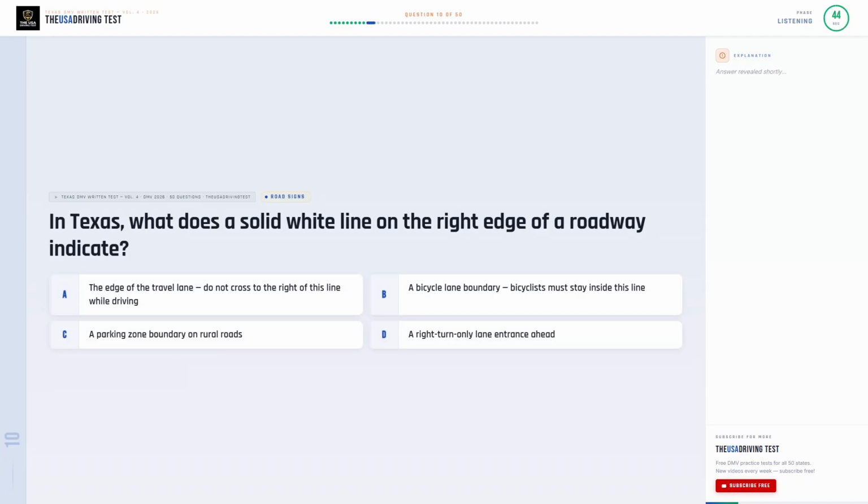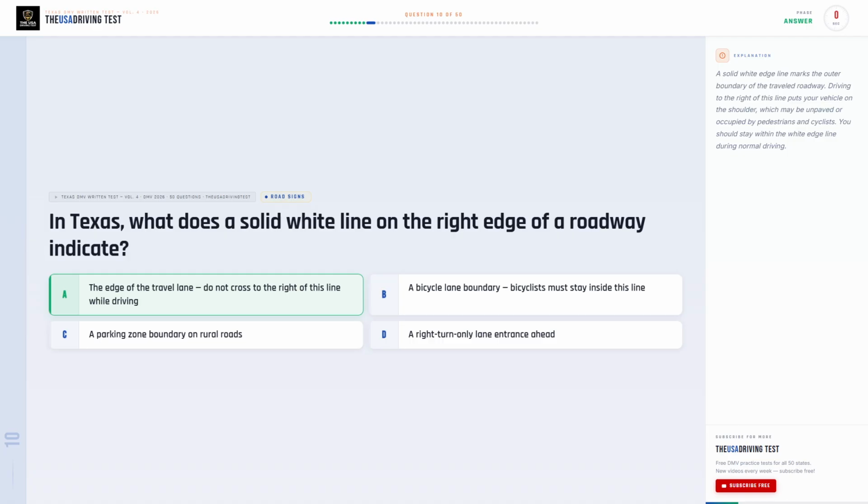In Texas, what does a solid white line on the right edge of a roadway indicate? Option A, the edge of the travel lane. Do not cross to the right of this line while driving. Option B, a bicycle lane boundary. Bicyclists must stay inside this line. Option C, a parking zone boundary on rural roads. Option D, a right turn only lane entrance ahead.